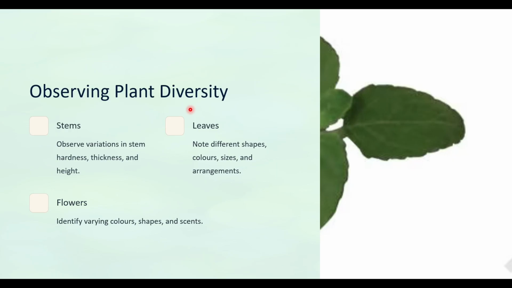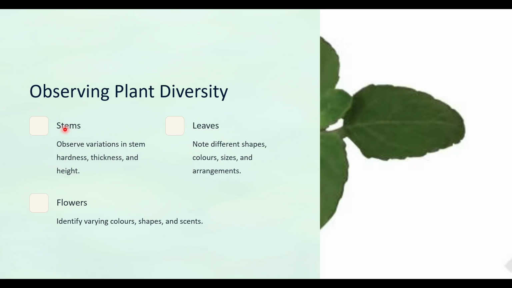Now we are observing plant diversity. We already discussed that diversity means a difference or a variety. Just like we have so many different types of clothes, fruits, or games, this living world also has millions of types of plants and animals. Some live on land, some in water, some fly in the sky, some crawl on the ground. So we are observing the varieties in plants.